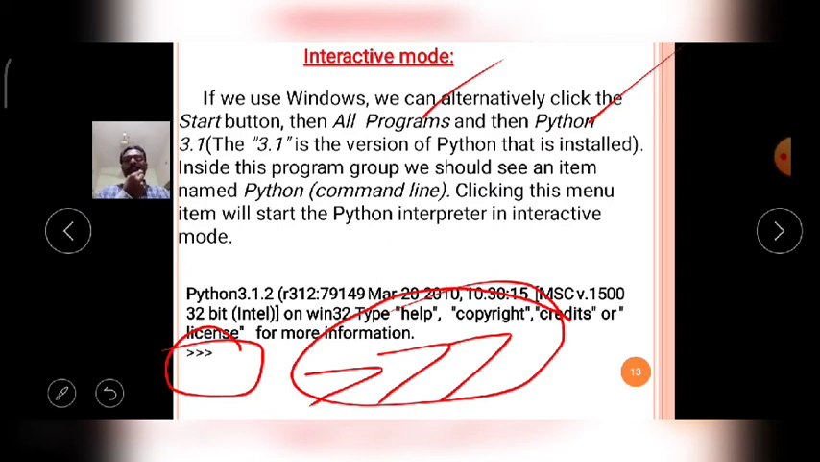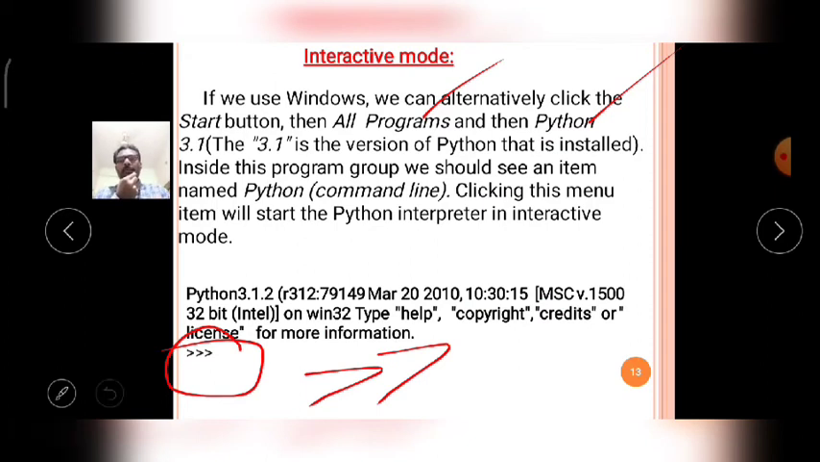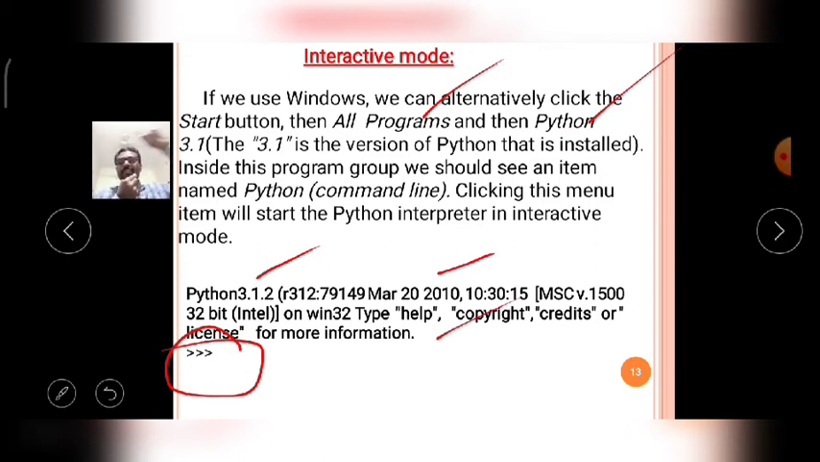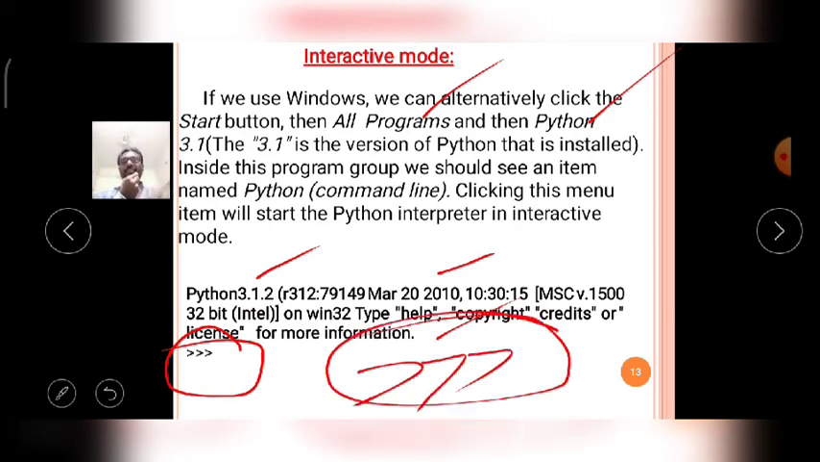Python interpreter, Python software. Okay, so before displaying this mode, at the top it will display the Python version, the release of Python, and whether it is 32-bit or 64-bit, whatever it may be, and license information. All this information will be displayed at the top of the command prompt. That means the Python prompt. The combination of three greater-than symbols is called the Python prompt.